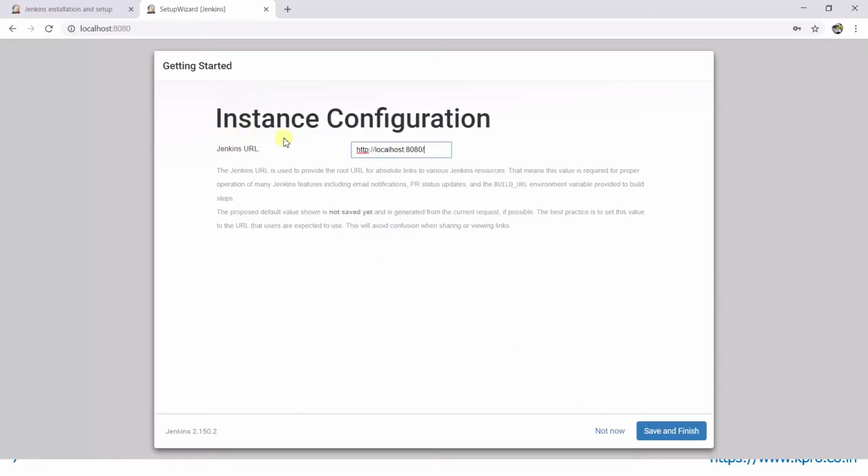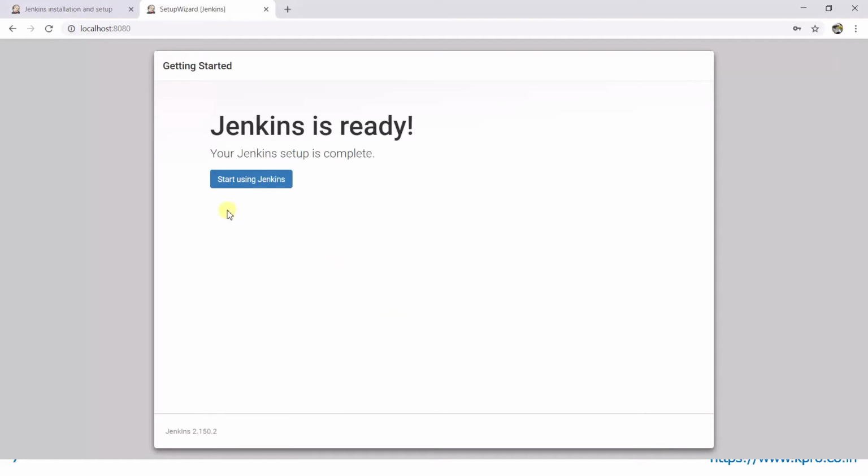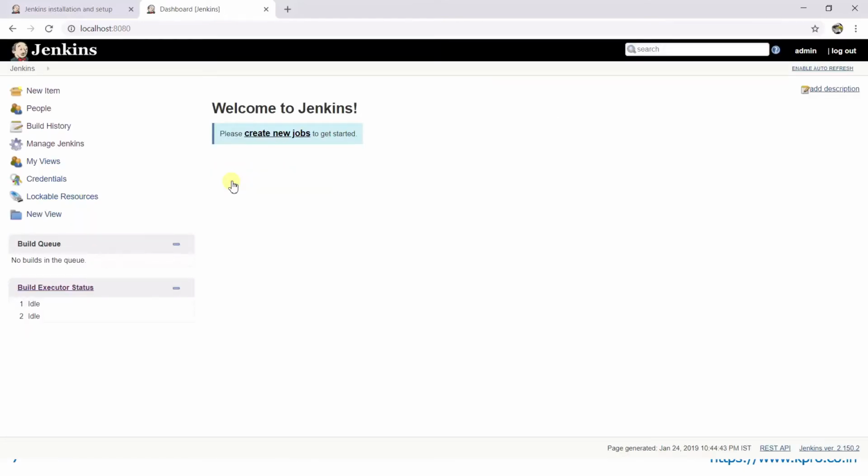Now it says instance configuration, Jenkins URL. I'll keep it as it is. Start using Jenkins. Yes, we are all set up to use Jenkins now. This is how Jenkins can be installed. This is the recommended way of installing Jenkins.